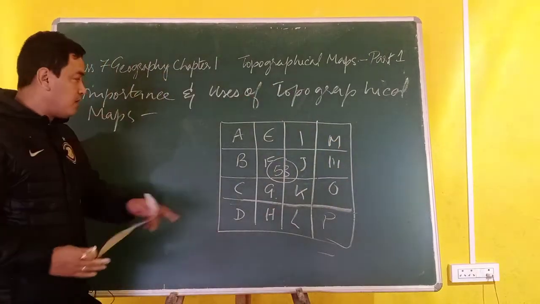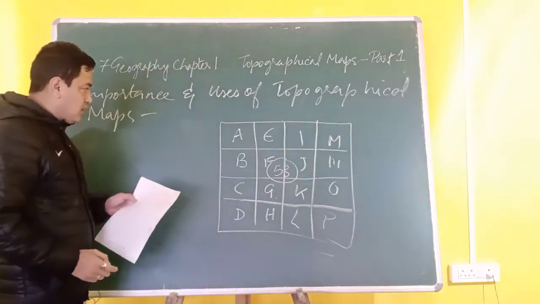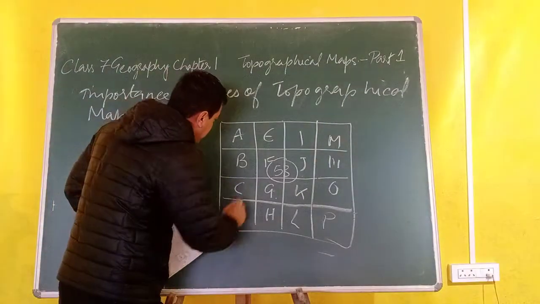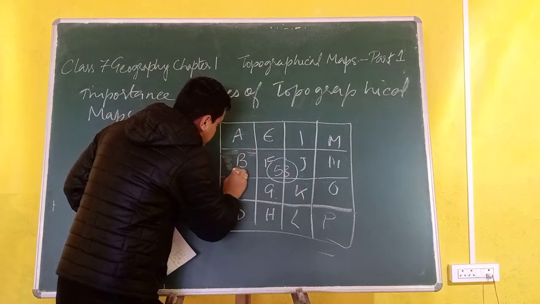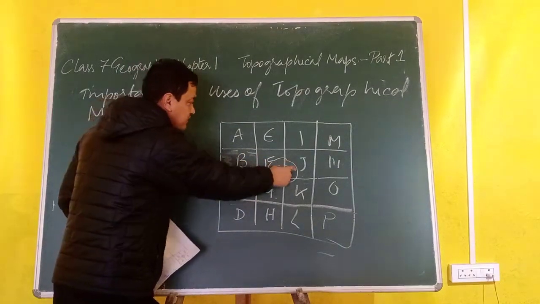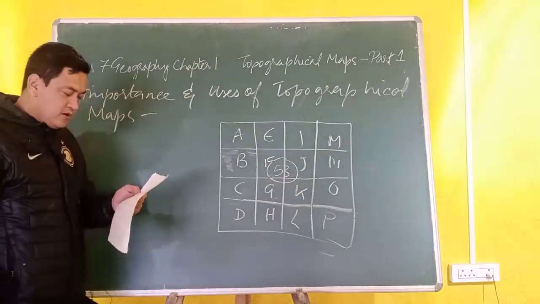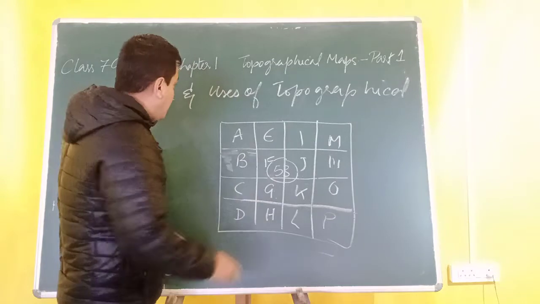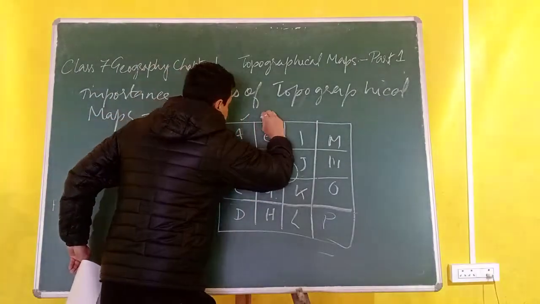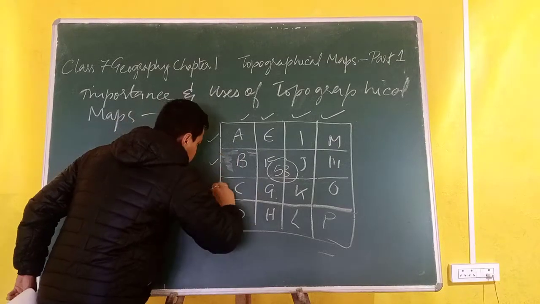Now, how many parts are there? 16 parts. If you want to study the area of B, you will be looking at this small topo sheet which came from 53. Are you getting my point? How many parts is it divided into? 1, 2, 3, 4.